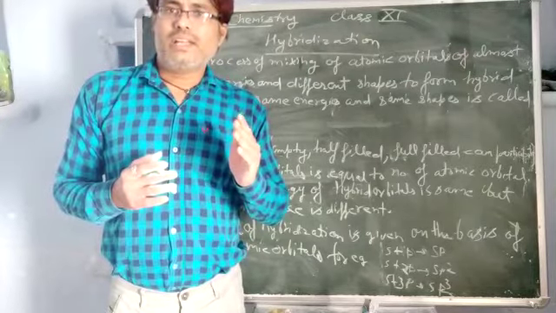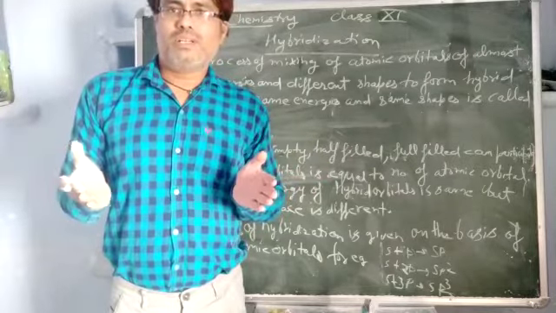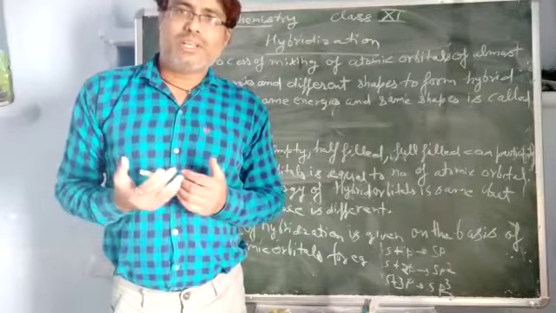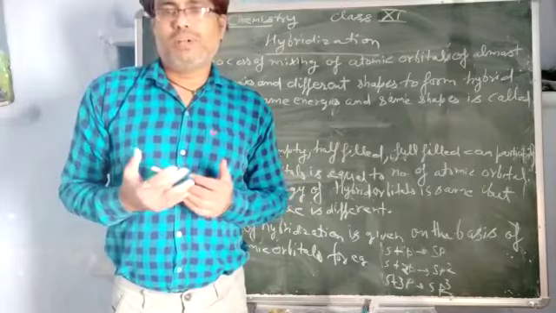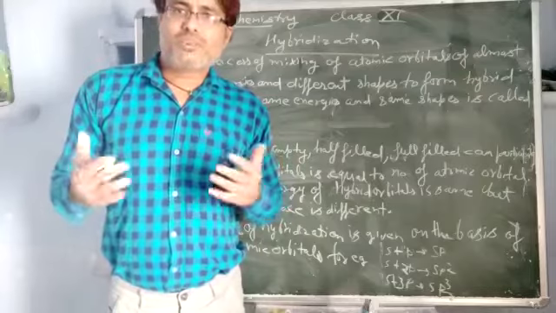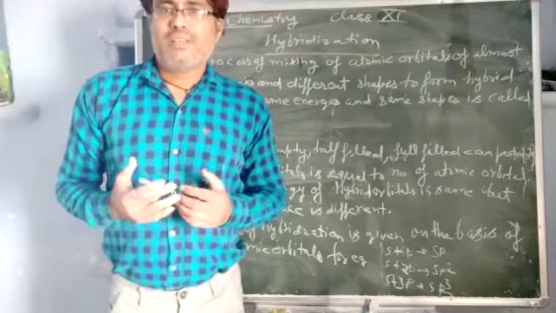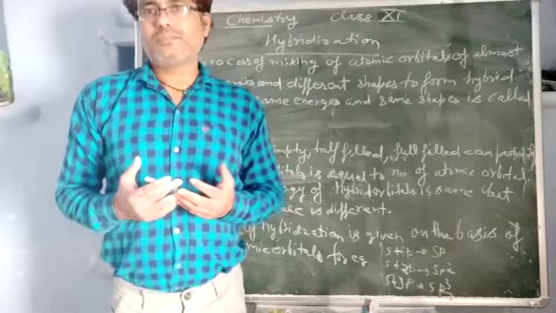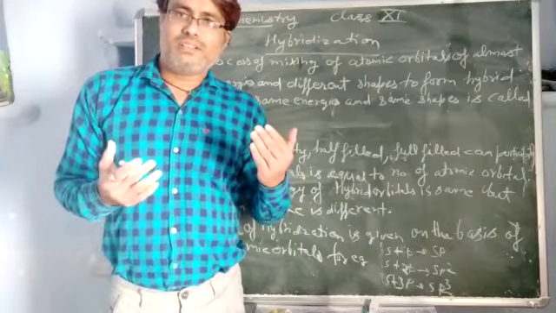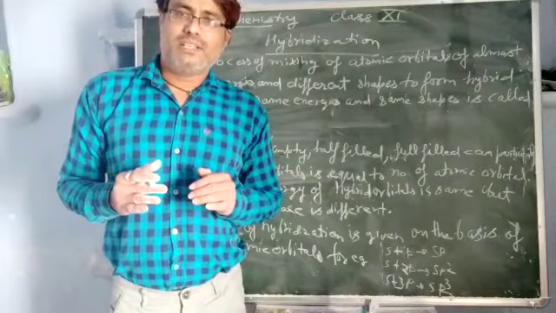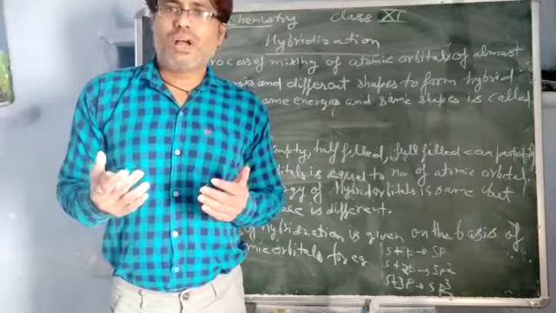Then how can these s and p orbitals make bonds? So before making bonds, there is mixing of these s and p orbitals to give new orbitals which are called hybrid orbitals. So this process is called actually what? Hybridization. So now you can understand how we can define hybridization. It is a process of mixing of different atomic orbitals which have different shapes and almost equal energy. After mixing, they form new orbitals which are called hybrid orbitals.